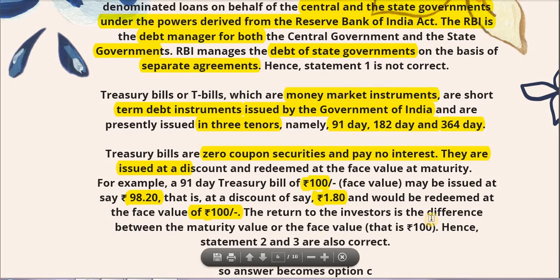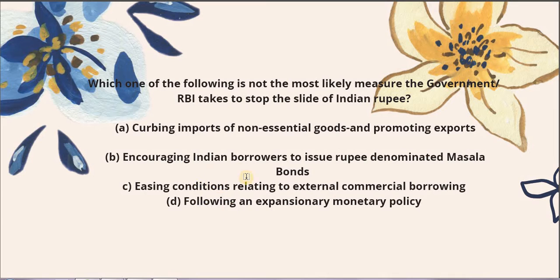The return to the investor is the difference between the maturity value, that is rupees 100, and the one that's been paid at the time of issuance, that is 98.20. So that's how we got our answer. I am sure this is clear now, and if it hasn't, then do go through this once again, because we are to cover some 4 questions, so I would need to go a little faster here. So bear with me, because otherwise they are really, really simple, I believe.